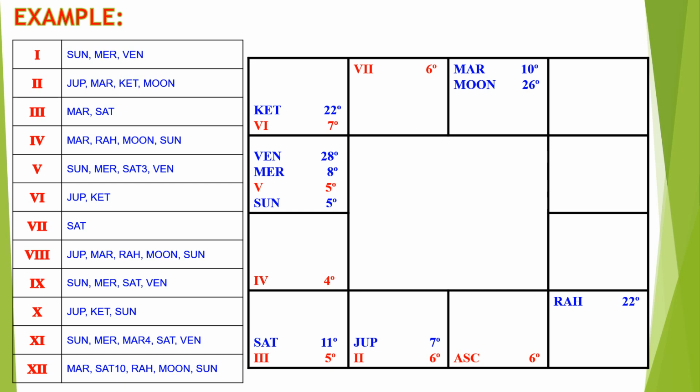The native had Mars Dasha during the birth and it was remaining for 3 years 7 months. Saturn, even though it is a subplanet, will become the main planet during the Dasha Bhukti of Saturn.